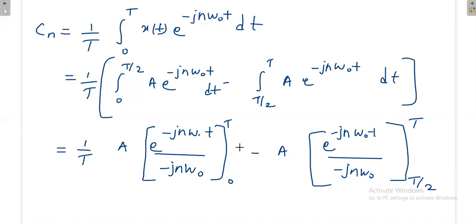Again this A you can take out. This minus jn omega naught is also constant, you can take out.